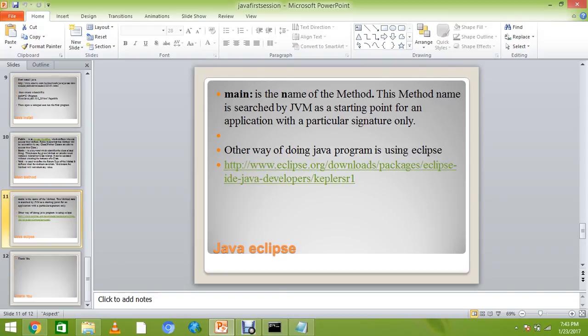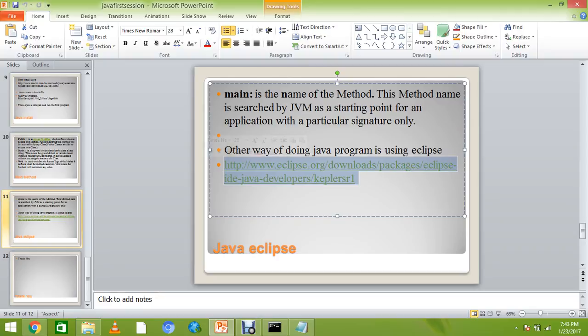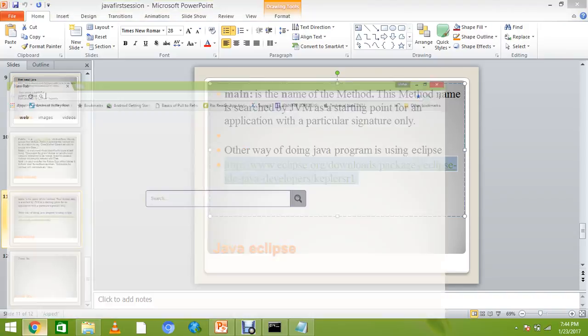So we have the Java compiler, and we have another way of doing these programs using Eclipse, because it's an IDE. So this is the link of Eclipse. When we run that in your browser,